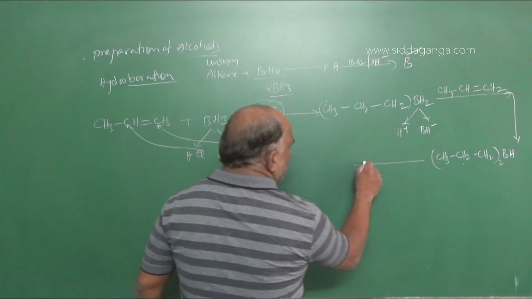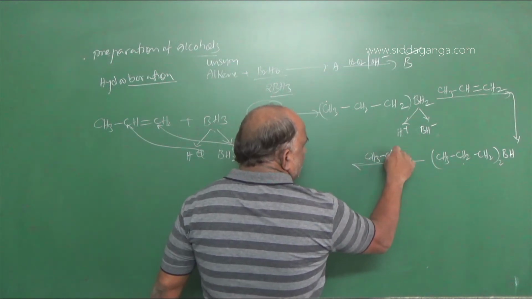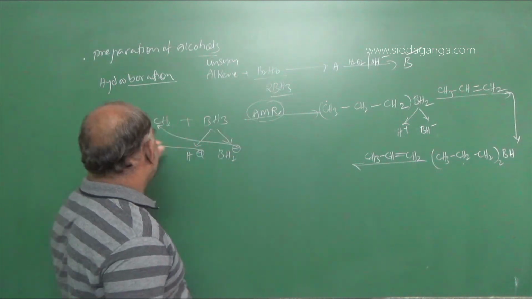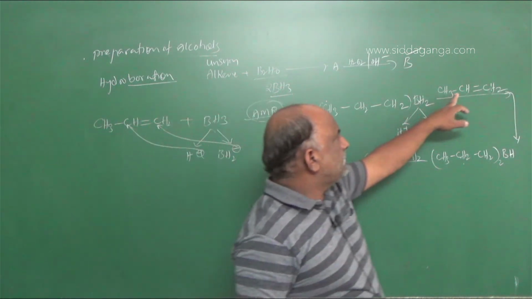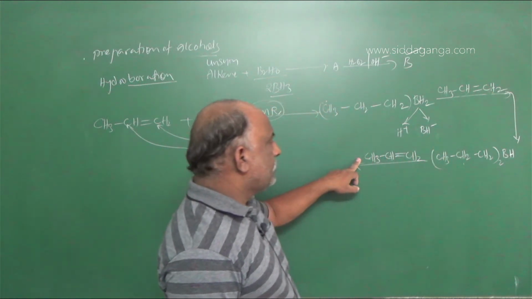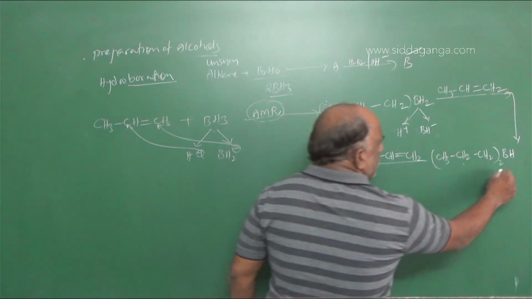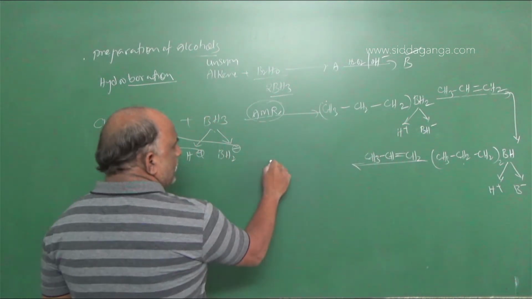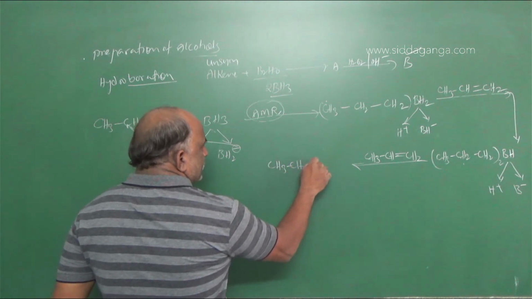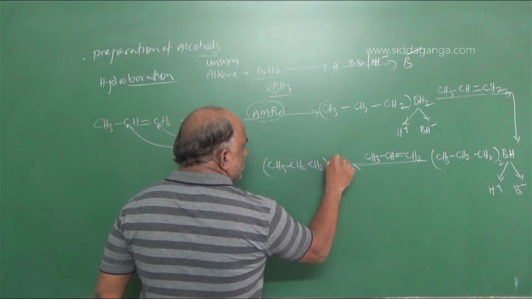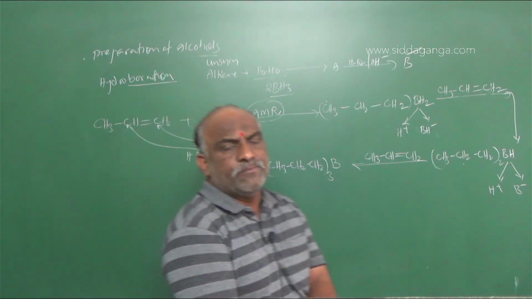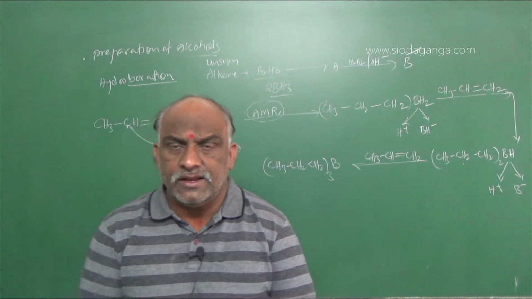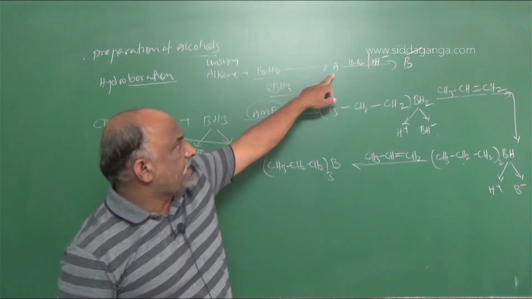Again, you should add one more molecule, CH3, CH double bond CH2. Here, anti-Markovnikov rule: first molecule, second molecule, third molecule, each CH3, CH double bond CH2. Again this BH can be written as H plus and B minus. Finally we get CH3, CH2, CH2 taken thrice B. This is called trialkyl borane.